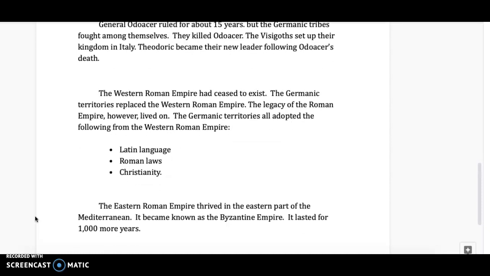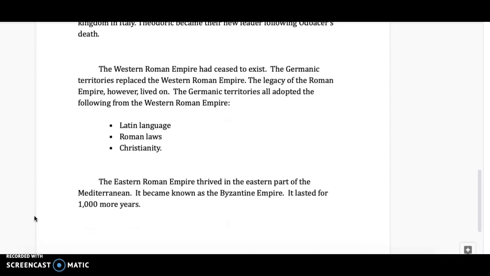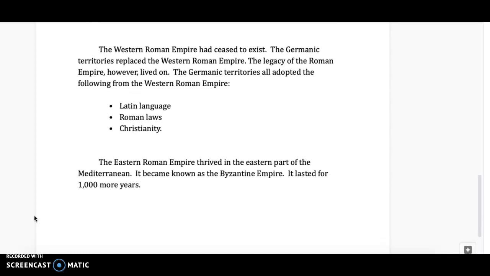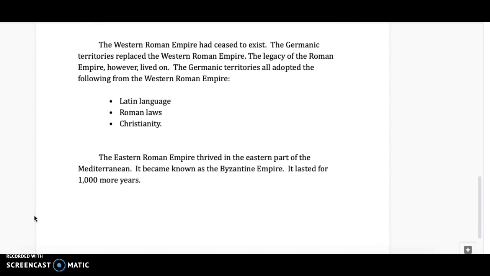The legacy of the Roman Empire, however, lived on. The Germanic territories all adopted the following from the Western Roman Empire: Latin languages, Roman laws, Christianity. The Eastern Roman Empire thrived in the eastern part of the Mediterranean. It became known as the Byzantine Empire. It lasted for 1,000 more years.